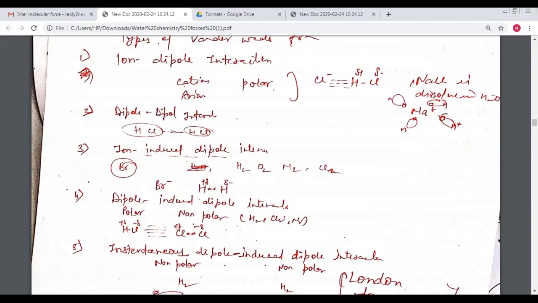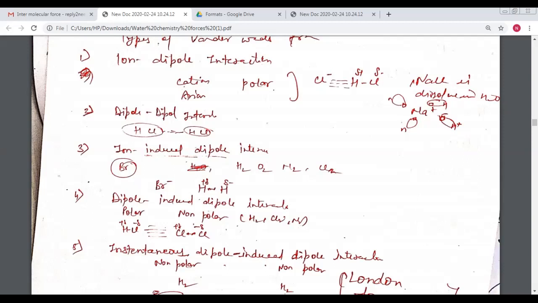If we take the example of Cl2, here there is sharing of the electron, and due to the effect of HCl, one Cl has a partially positive and the other has a partially negative charge. This type of interaction is called the dipole induced dipole interaction.